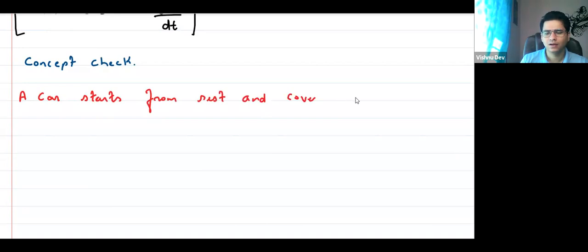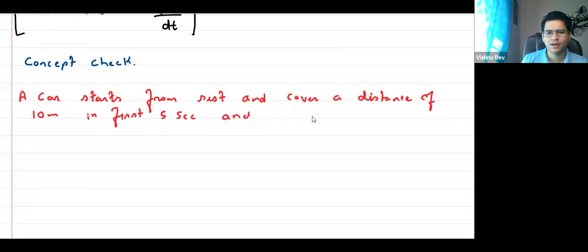So the question is like this. A car starts from rest and covers a distance of 10 meters in first 5 seconds and a distance of 20 meters in next 5 seconds.